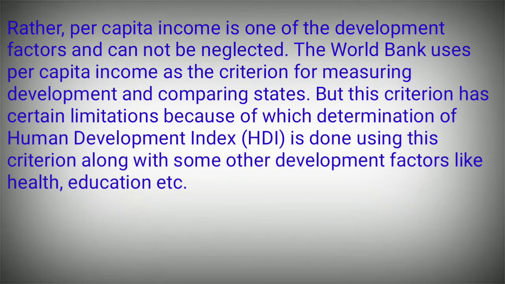Rather, per capita income is one of the development factors and cannot be neglected. The World Bank uses per capita income as the criterion for measuring development and comparing states. But this criterion has certain limitations, because of which the Human Development Index, that is HDI, is determined using this criterion along with some other development factors like health, education, etc.